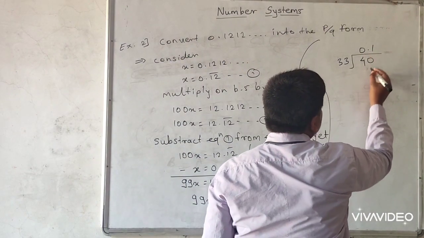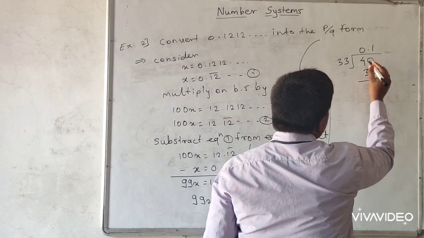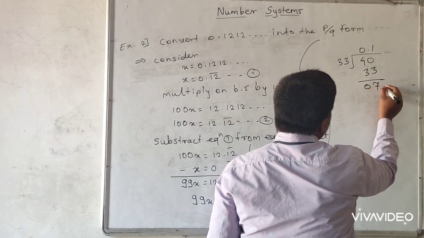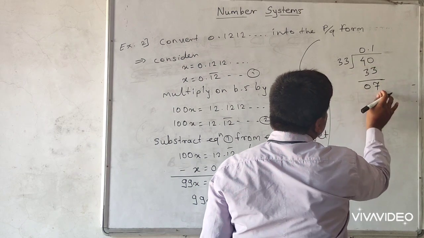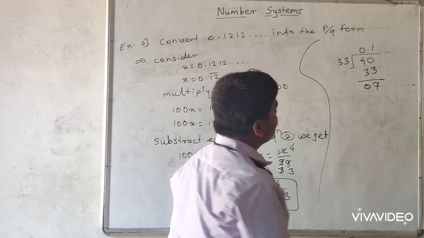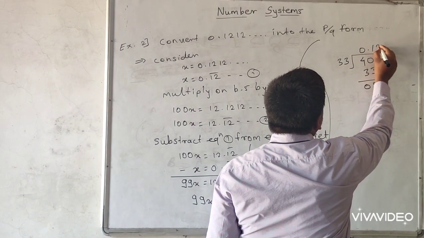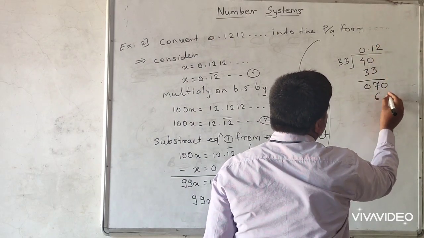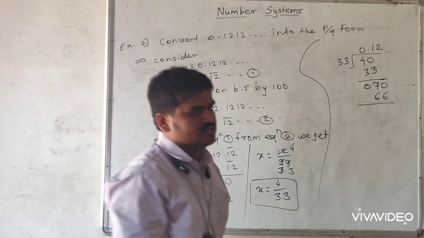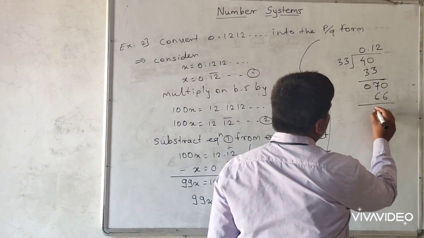Remainder is 7. Again we cannot divide 7 by 33, so we take 0. Next, 33 twos are 66. So we get remainder 4.